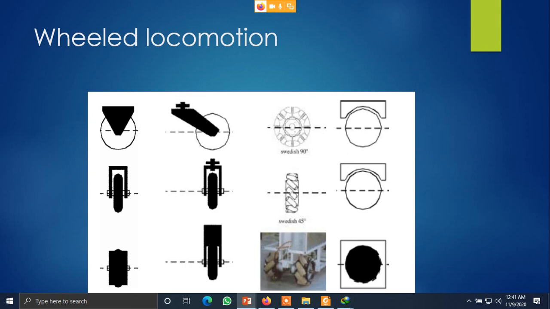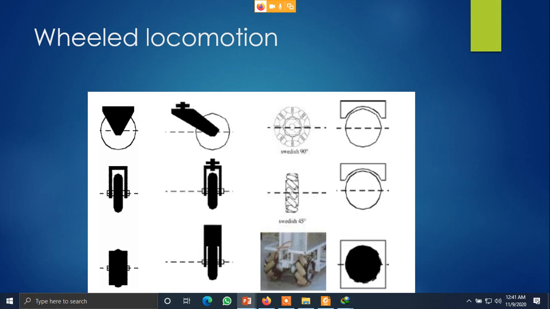Lighter wheels mean less load on the engine, right? Similar to your motor, when it is connected with different types of wheels, it will act accordingly. For example, you have a Swedish wheel here, which can rotate. This is also called a sliding wheel. It can rotate, and at the same time it can slide.